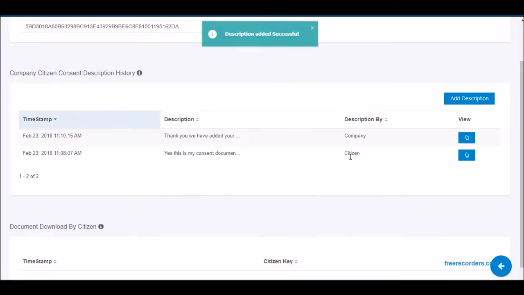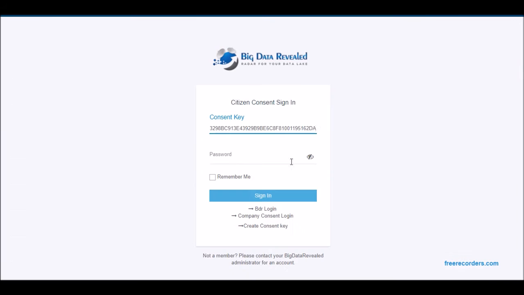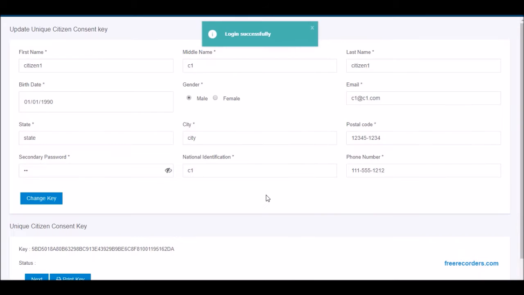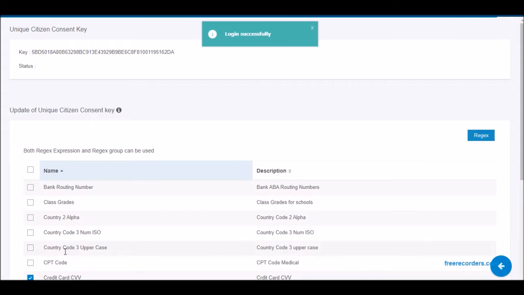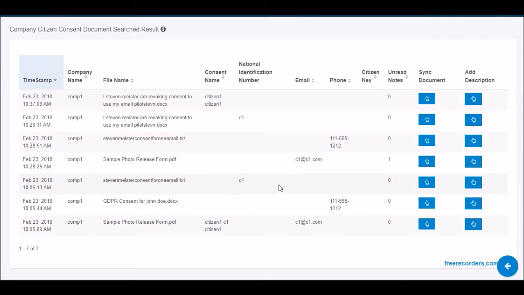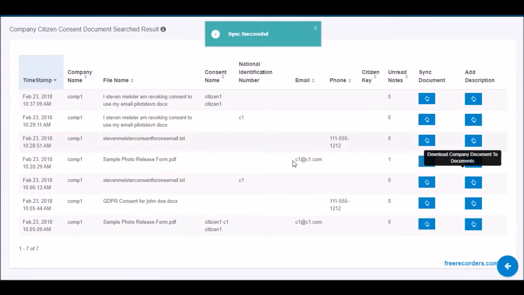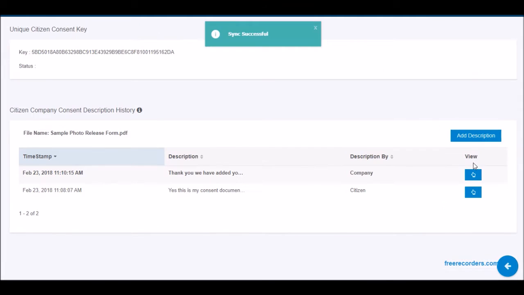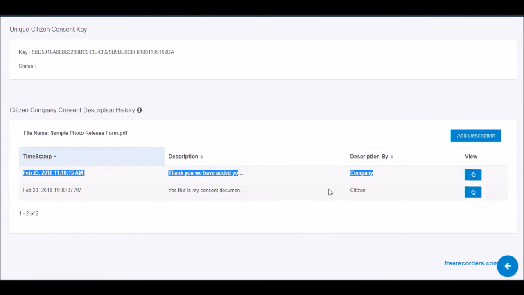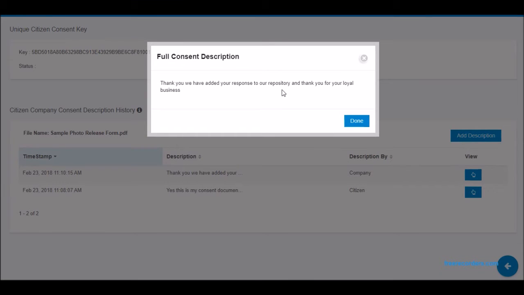Now the citizen can look for any new correspondence from companies, download the correspondence, read it and respond appropriately or not at all. The citizen, just as the company did, will know messages are waiting if the unread notes count is greater than 0. The citizen will then sync to download the communications and then click on the Add Description to open the company's correspondence. The unopened correspondence, just as with email services you are used to, will be highlighted until they are read. The citizen could at this point write back to the company.